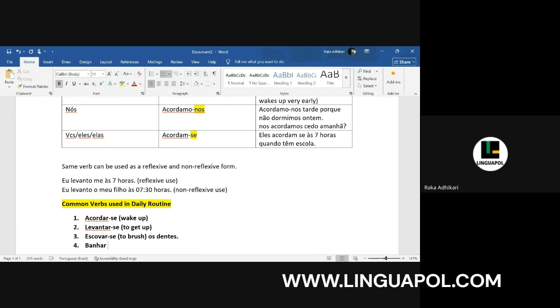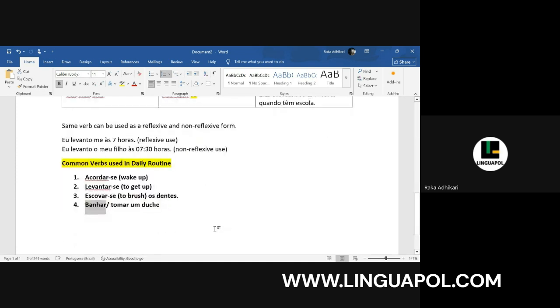Then we have banhar. In this one, we can use it in reflexive or non-reflexive verb, same thing. We have another word, tomar duche. This is a non-reflexive verb, but we can use it on ourselves as well. Okay, eu tomo duche. I take a bath. So banhar is mostly used in Brazilian Portuguese, whereas in European we mostly use tomar duche, to take a bath. Apart from this, we can also use the word lavar-se. Lavar-se means to wash yourself. That is also to take a bath.